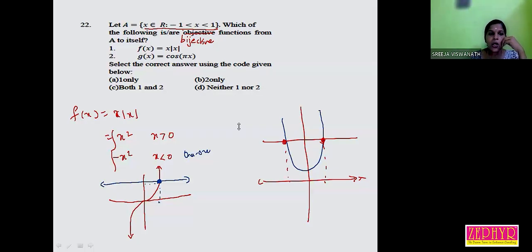Okay. And what about onto? Onto means these horizontal lines always touch the graph. Then it means that every y has an image.